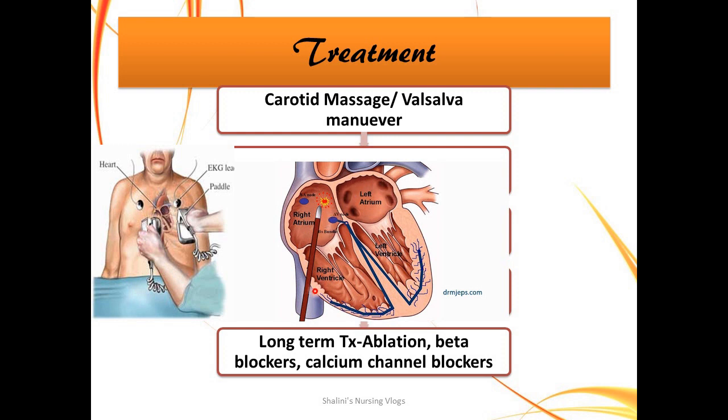You thread a catheter inside and try to therapeutically ablate, or destroy, that particular area, so that once the area is destroyed, you are sure that there are no premature beats or ectopic beats formed. Then you let the SA node take charge and generate normal impulses. So this is also one treatment that you can think of on a long term basis. Otherwise, beta blockers and calcium channel blockers are also given to patients on a long term basis to make sure that the heart rate is under control.